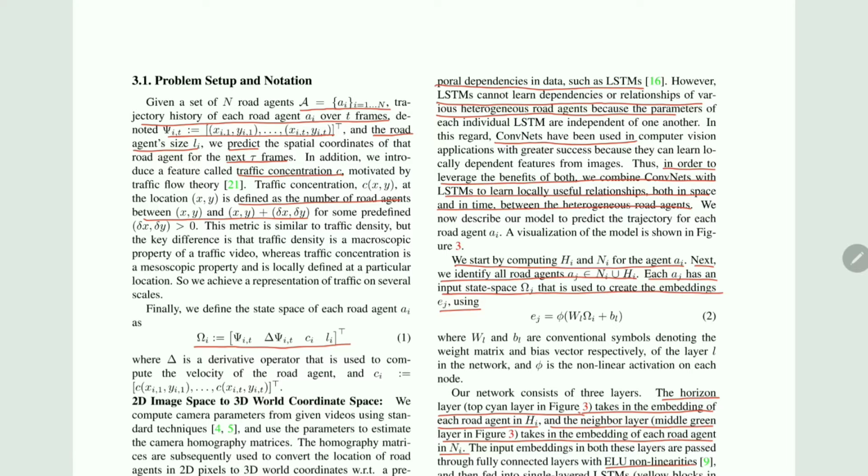For this reason, ConvNets are considered, because ConvNets have been used in computer vision applications with greater success because they can learn the locally dependent features from images. In order to leverage this benefit, the authors decided to go with a hybrid network of ConvNet with the LSTM.